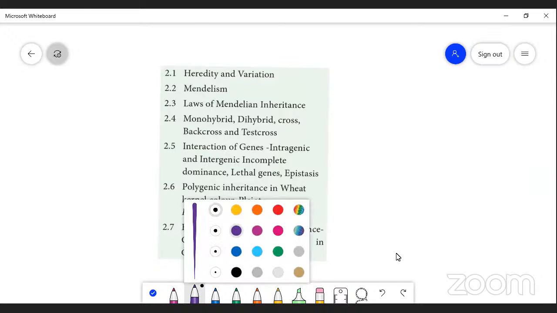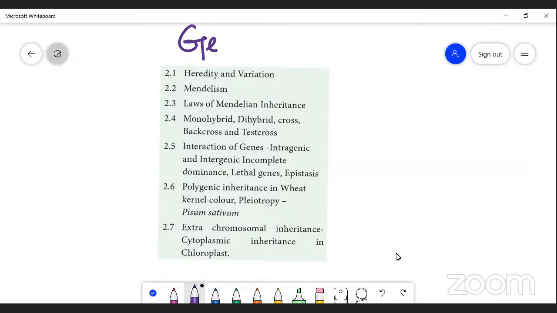As I said, genetics is a branch of biological science that deals with the transmission of characters from parents to offspring.